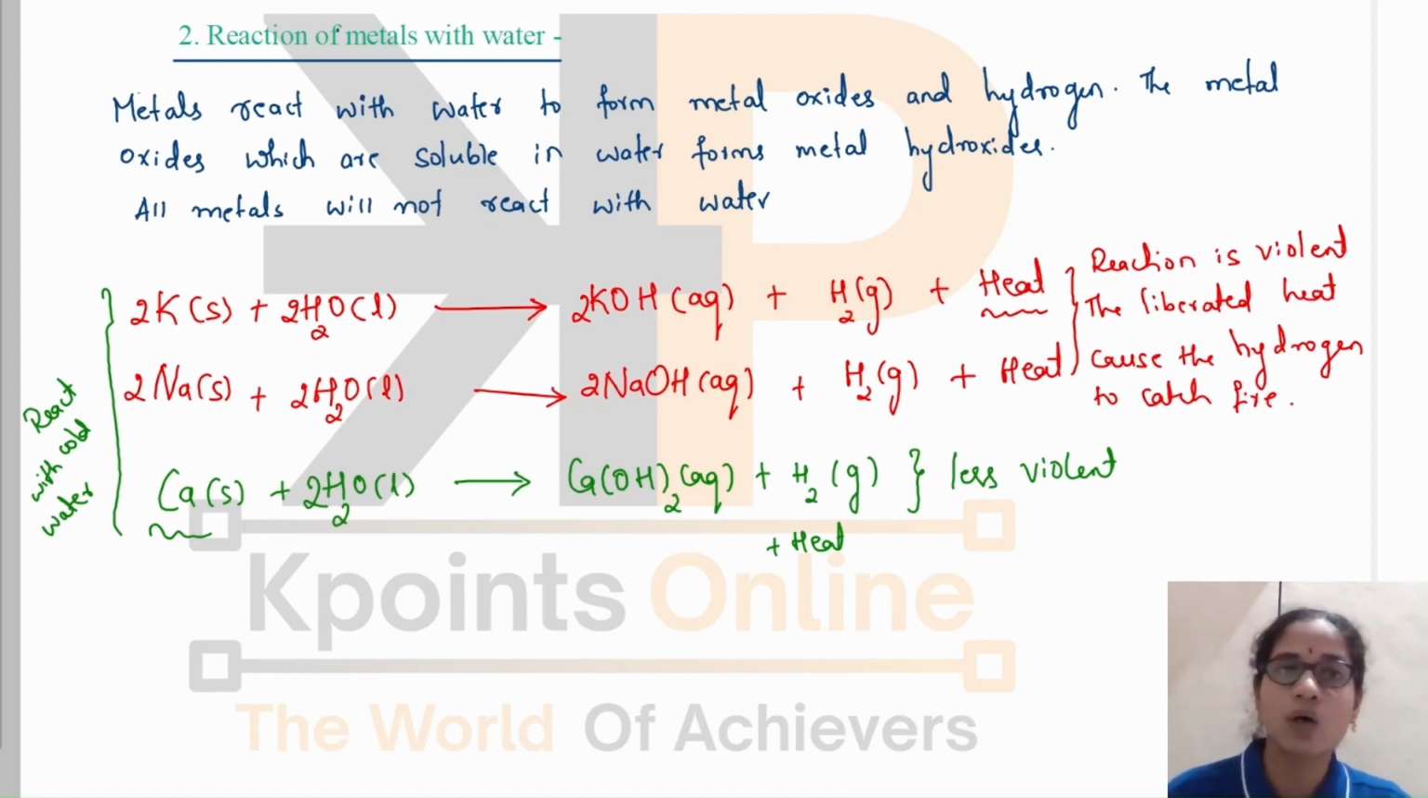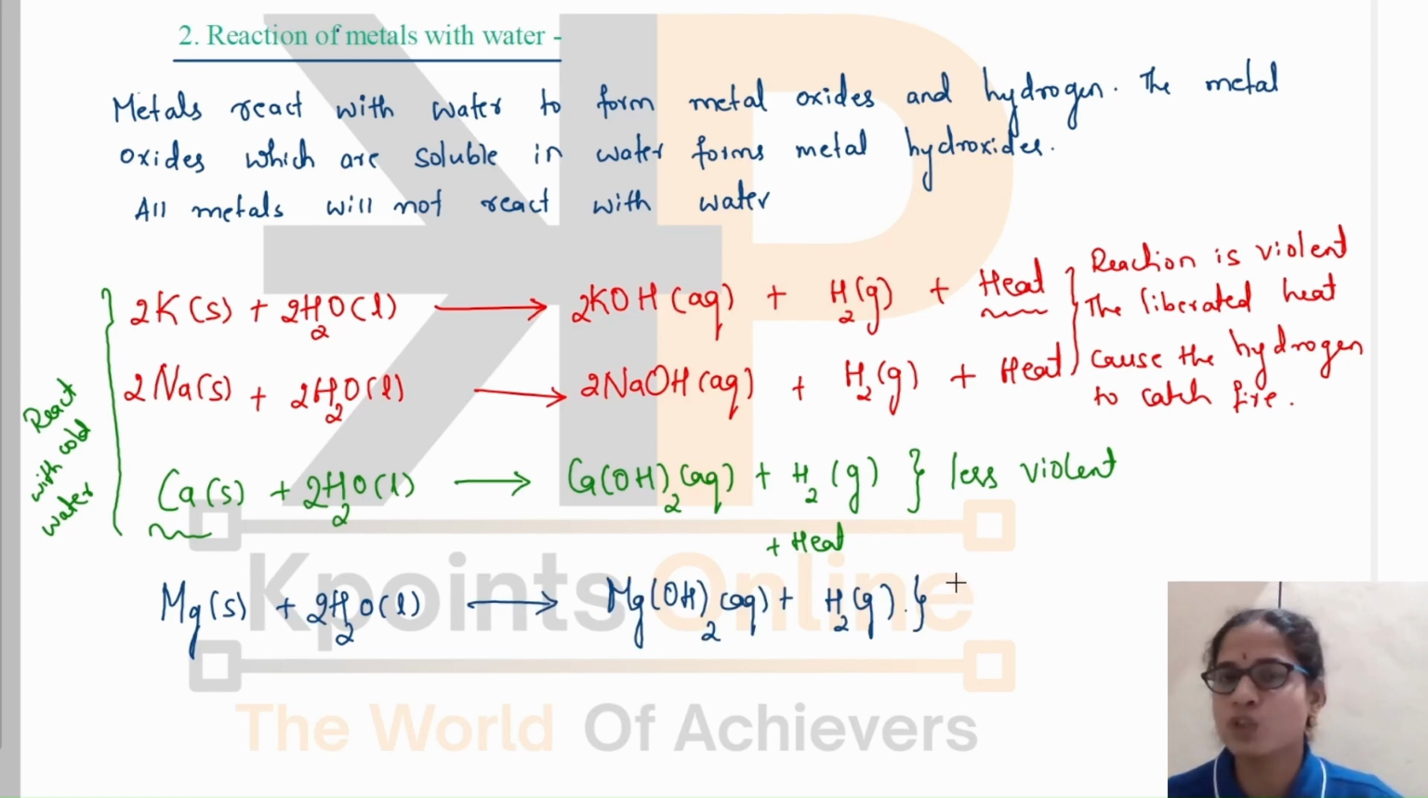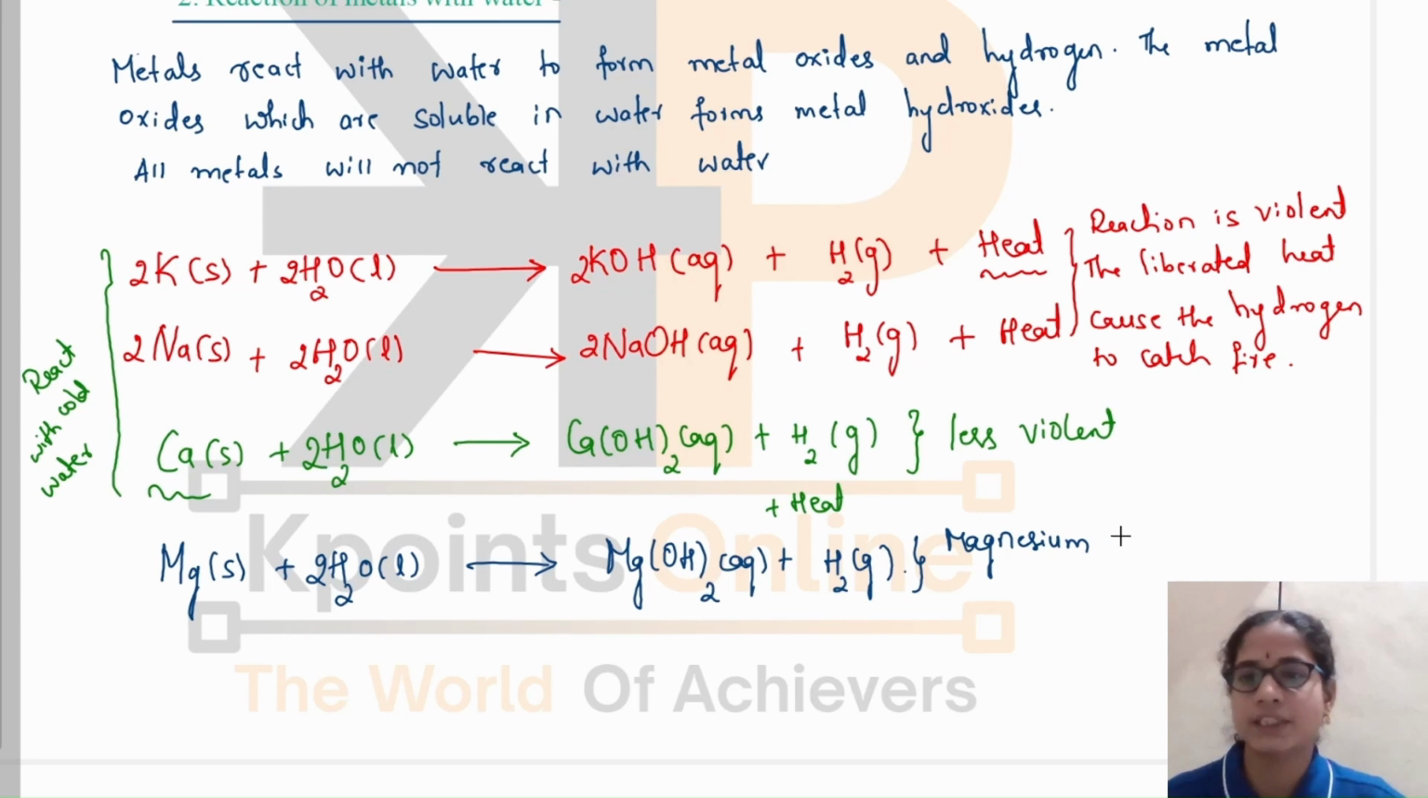Now let us see how other metals react with water. When it comes to magnesium, it will not react with cold water. It will react with hot water to form hydroxide, and this reaction is also not violent in nature. Magnesium reacts with hot water. It will not react with cold water to form hydroxide.